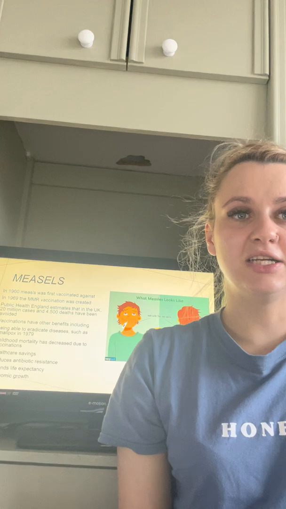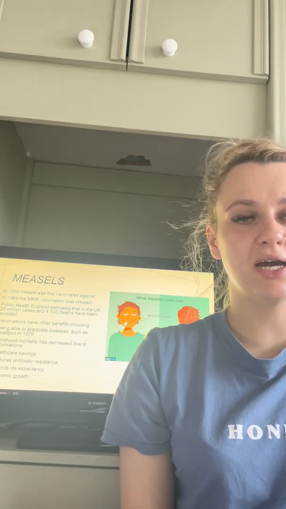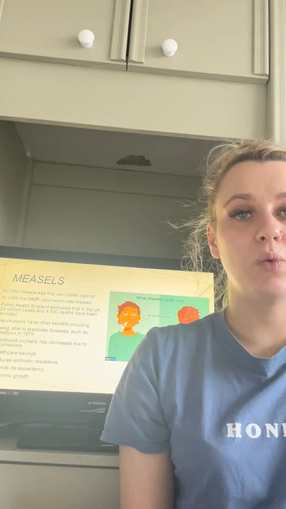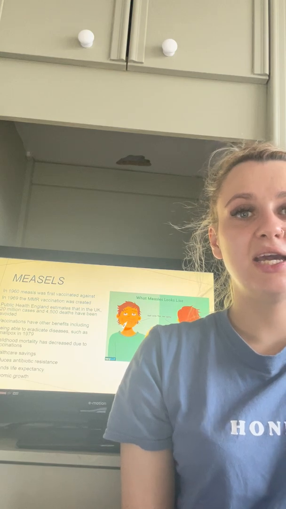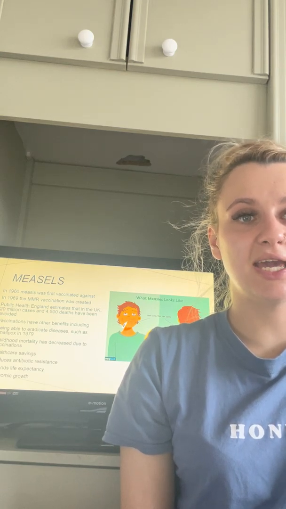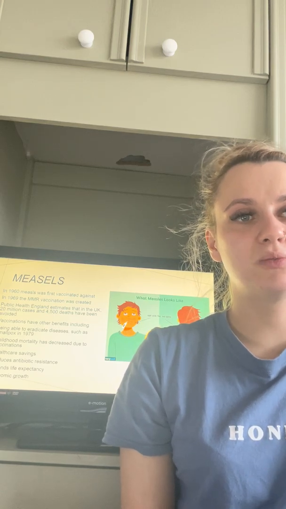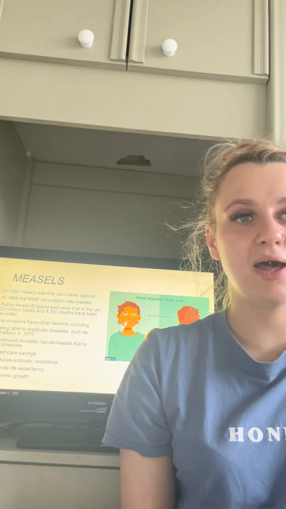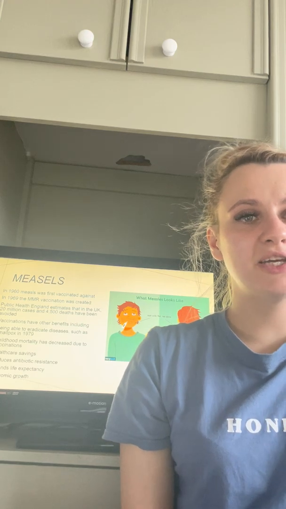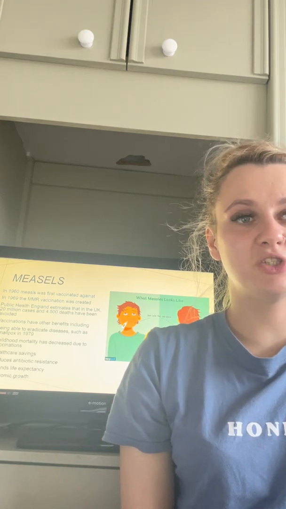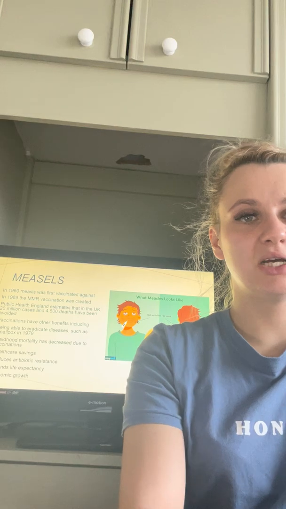According to Public Health England, in 1941 there were 40,715 cases and 1,145 deaths. In 2020 there were 698 cases with one adult death. This has been a steady decline. This death was from someone who hadn't had the MMR vaccine.